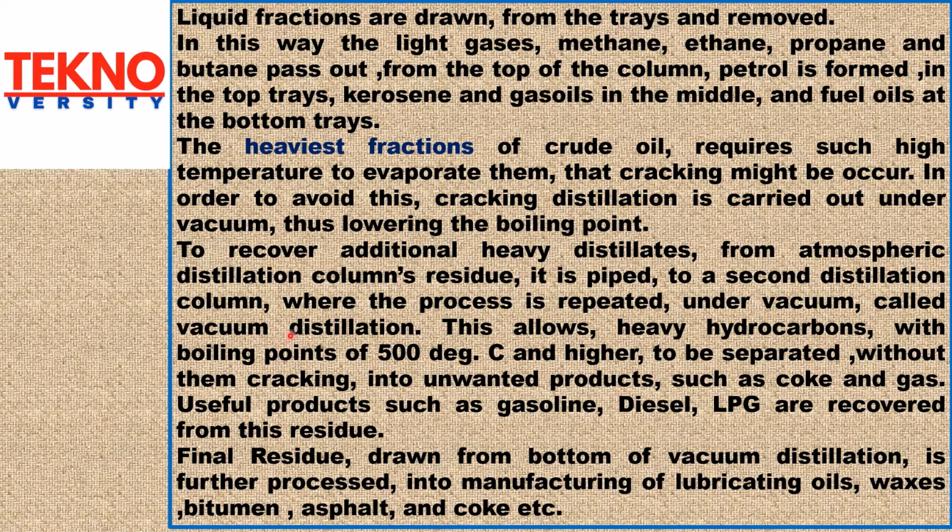This allows heavy hydrocarbons with boiling points of 500 degrees centigrade and higher to be separated without them cracking into unwanted products such as coke and gas. Useful products such as gasoline, diesel, LPG are recovered from this residue. Final residue drawn from bottom of vacuum distillation is further processed into manufacturing of lubricating oils, waxes, bitumen, asphalt and coke, etc.